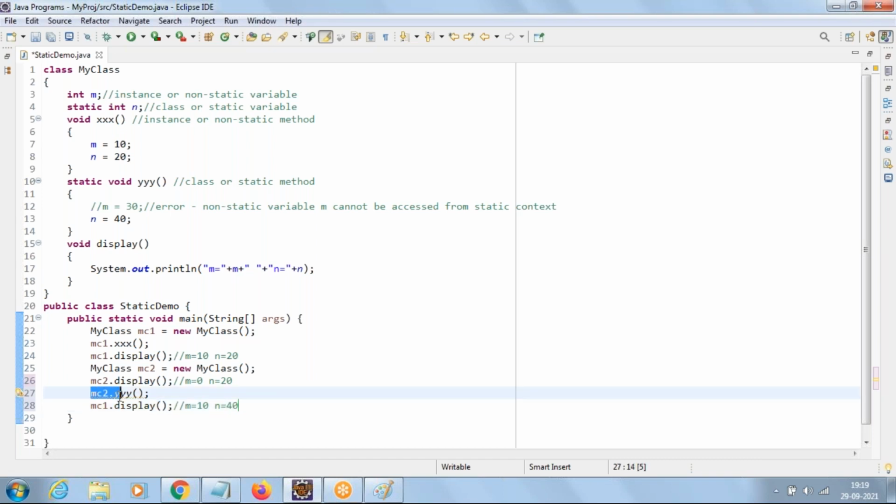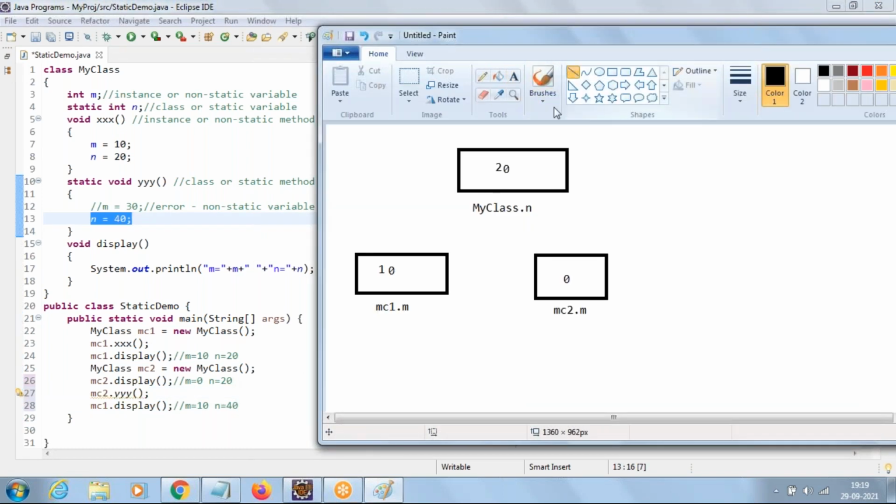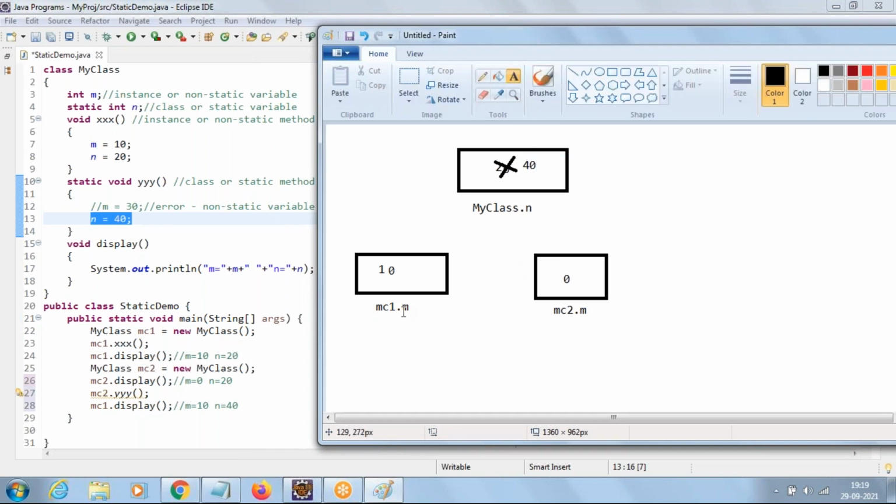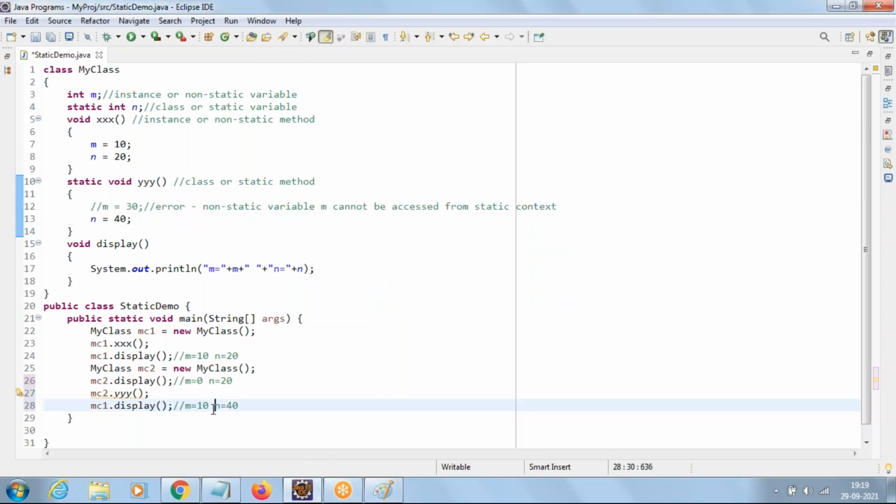Because when you called mc2.yyyy, the value of n changed to 40, and this 40 will remain the same for the MC1 object also. That's the reason we are getting n as 40, a common value.